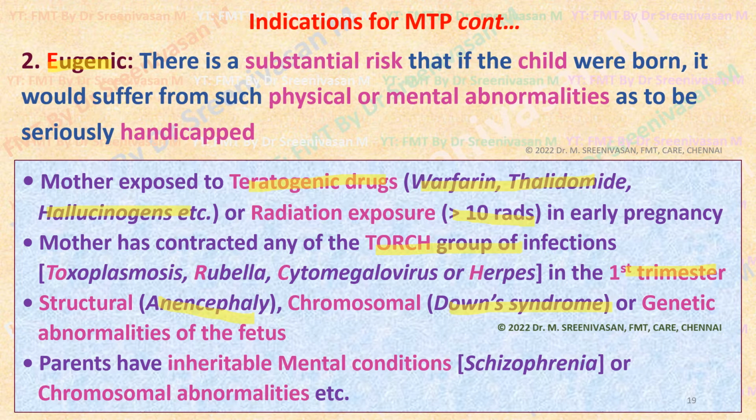Then, parents have inheritable mental conditions like schizophrenia or chromosomal abnormalities, etc., which could be transmitted to the unborn child. For example, if one of the parents is suffering from schizophrenia, the likelihood of transmission of this mental condition to the unborn child is around 10 to 12%. Suppose both the parents are suffering from schizophrenia, then the risk increases fourfold, that is from 10 to 12% to 40%.